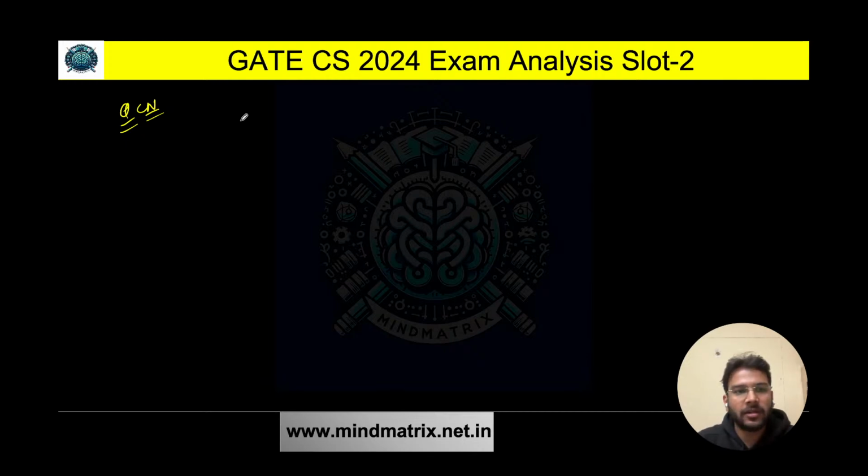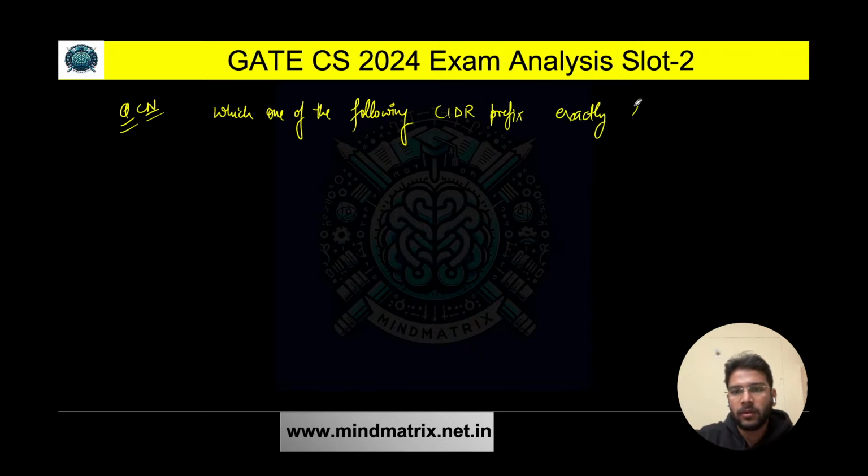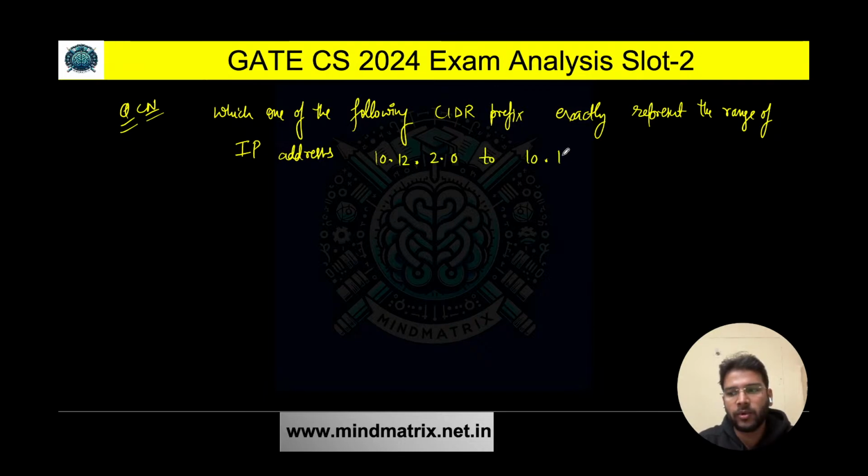The question was: which one of the following CIDR prefixes exactly represents the range of IP addresses 10.12.2.0 to 10.12.3.255? Options are given to us, that is